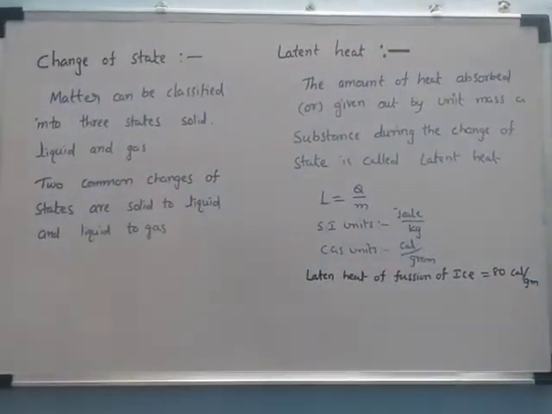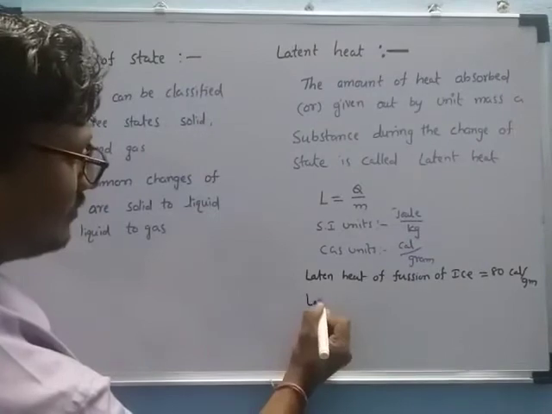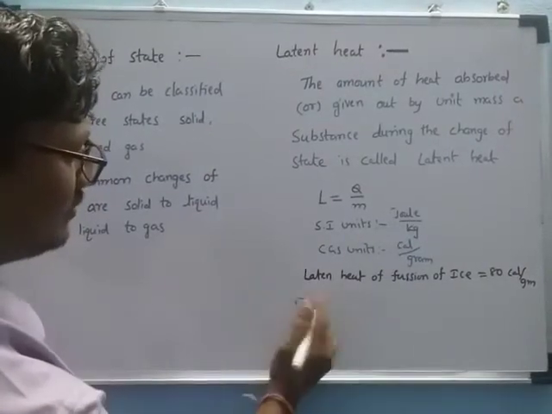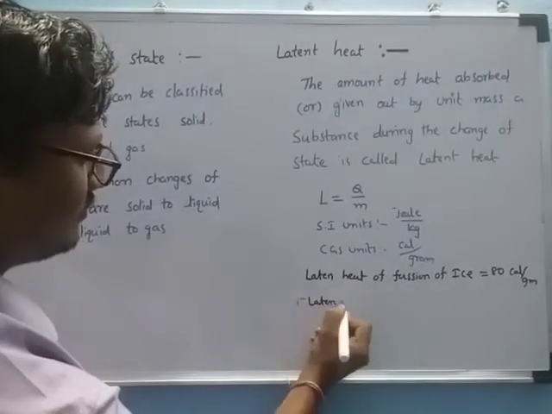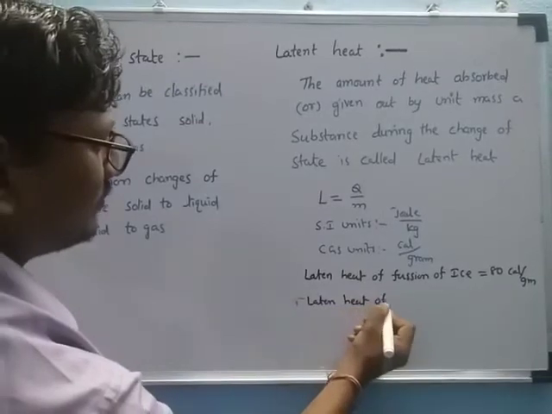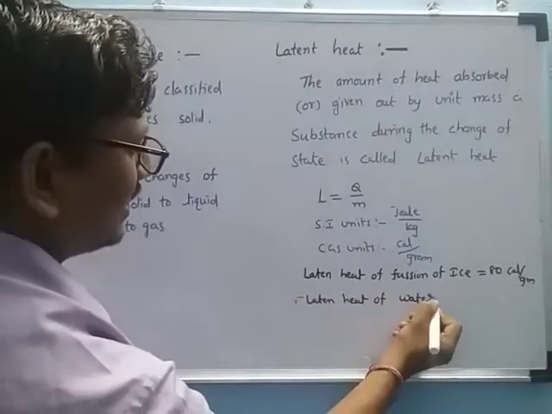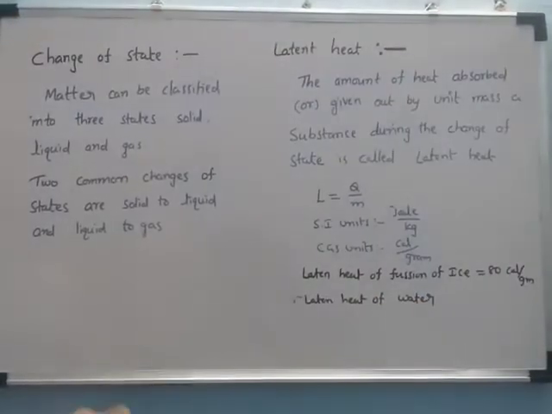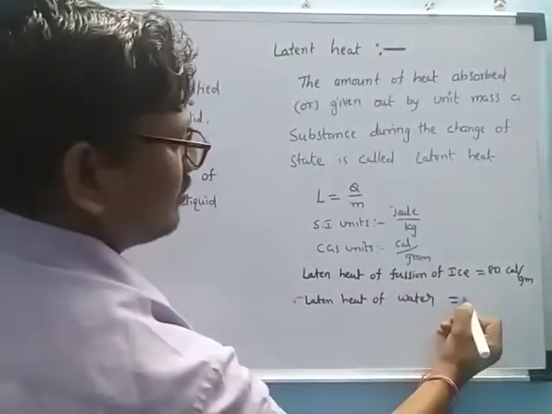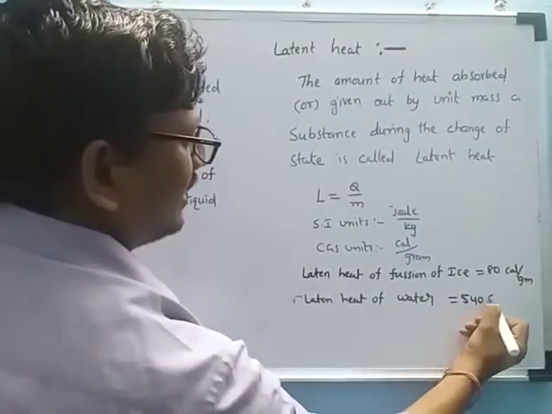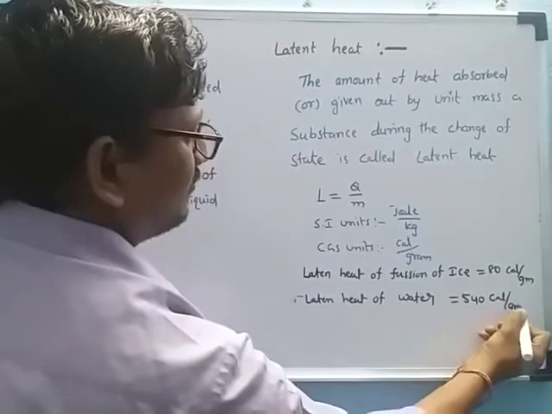And the latent heat of vaporization of water is also a constant value: 540 calorie per gram.